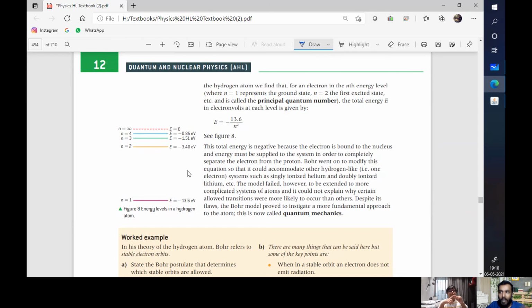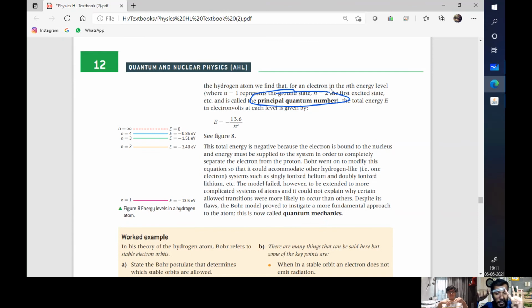Now, the orbital of an electron is generally referred to as its principal quantum number. There are 4 quantum numbers. I told you about this in magnetism in yesterday's session, right? I talked about the 4th quantum number, which was spin. Other than that, there are 3 more, right?